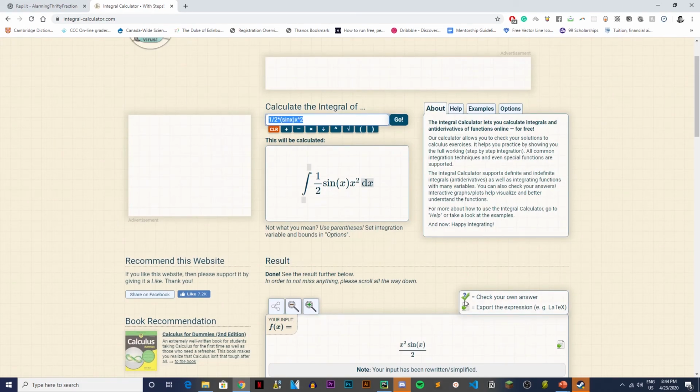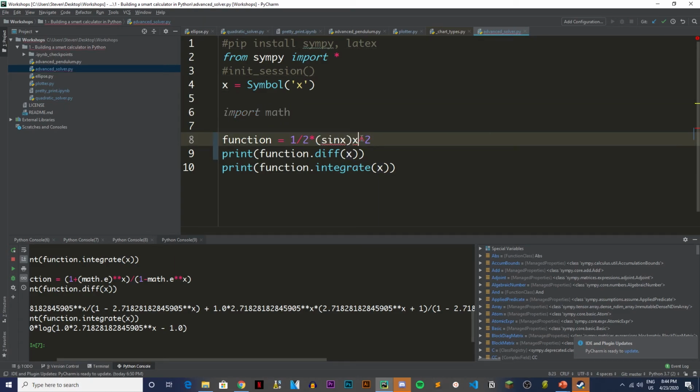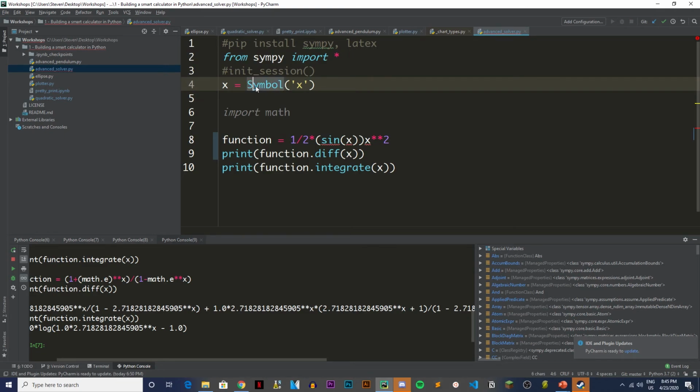And let's see if this works in our PyCharm, or our Python. So this, remember, to the power 2 asterisks, and sine of x, our Python doesn't know what sine is, so we can just do, or actually SymPy already has defined sine. As part of the SymPy library, just like how the symbol function is already defined, I think sine is already defined. I'm not sure actually. Let's just try this out.